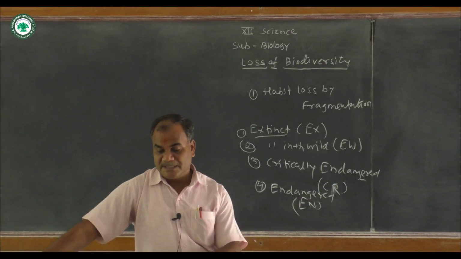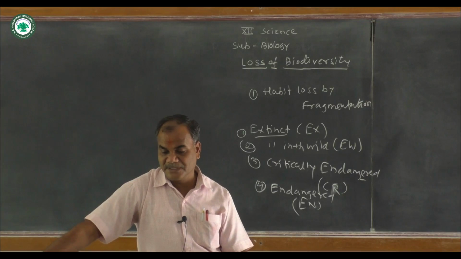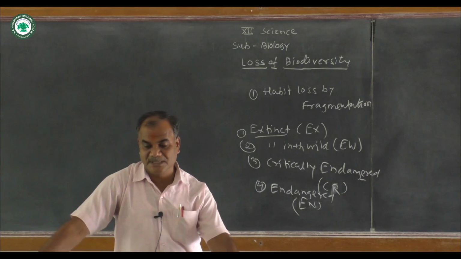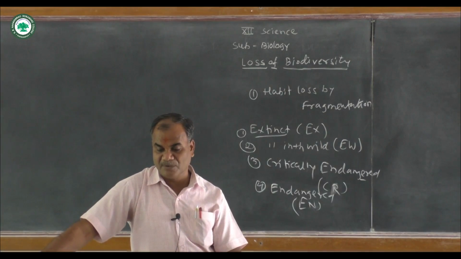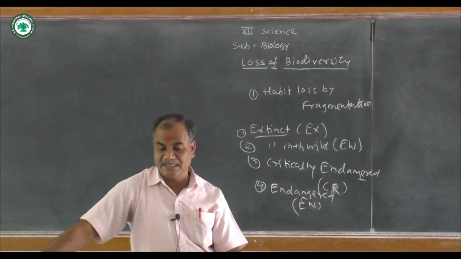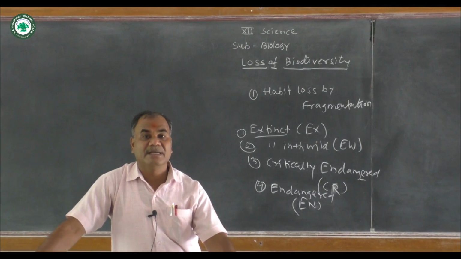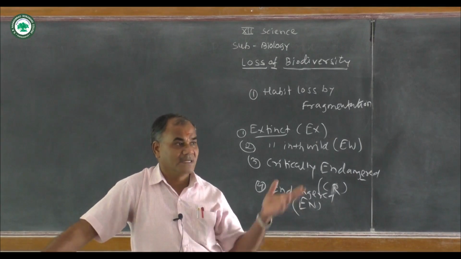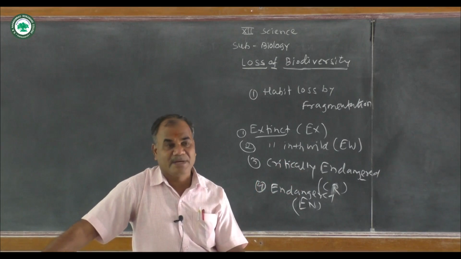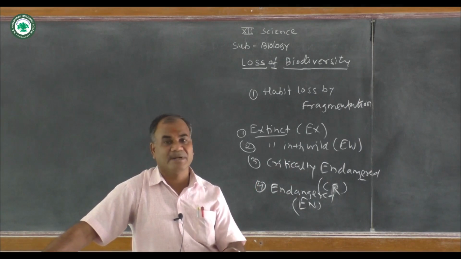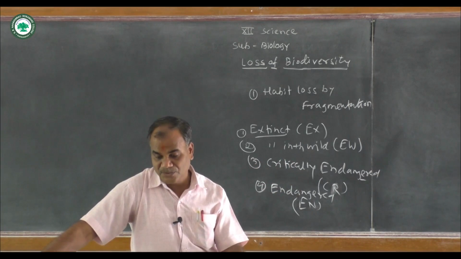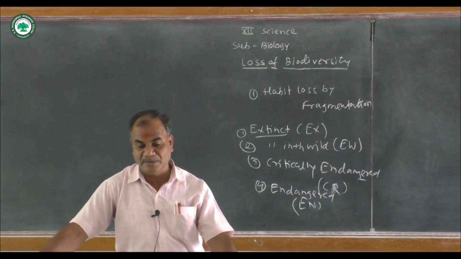And then next is the vulnerable species. This category contains those species that possess a high risk of extinction as a result of rapid population decline of near about 30 to more than 50% over the previous 10 years, again over 3 generations. If 30 to 50% of the variety goes extinct over the previous 3 generations, it is included in vulnerable.